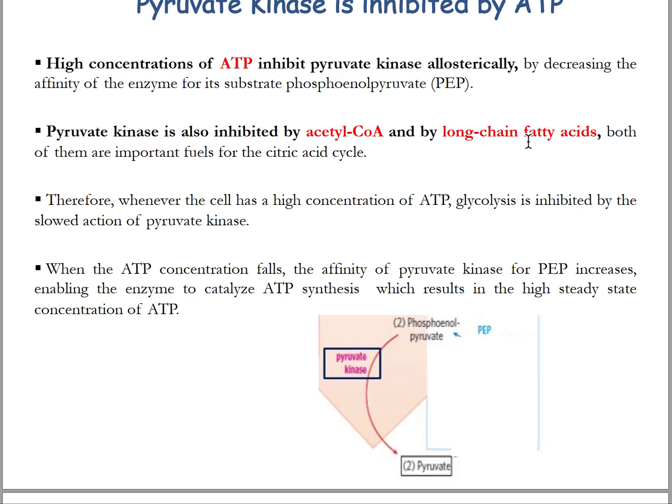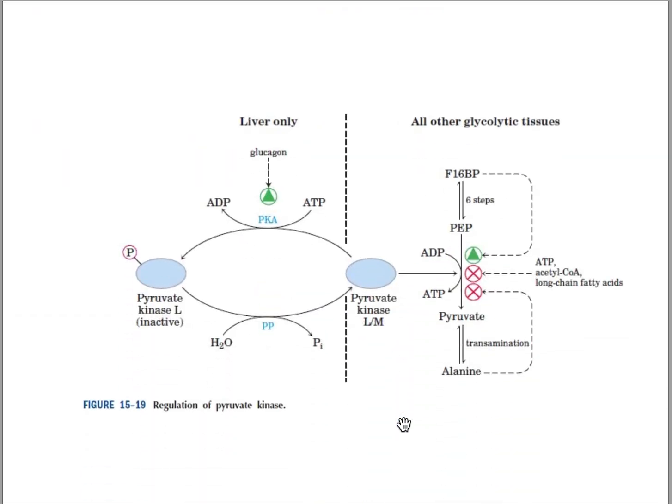Both of them are important fuels for the citric acid cycle. Therefore, whenever the cell has a higher concentration of ATP, glycolysis is inhibited by slowed action of pyruvate kinase. And when ATP concentration falls, the affinity of pyruvate kinase for phosphoenolpyruvate increases, which enables the enzyme to catalyze ATP synthesis, resulting in a higher steady-state concentration of ATP. So this is the summary of regulation of pyruvate kinase.